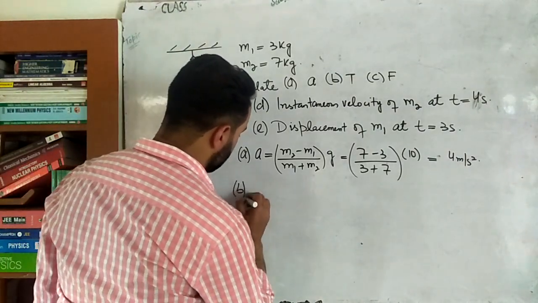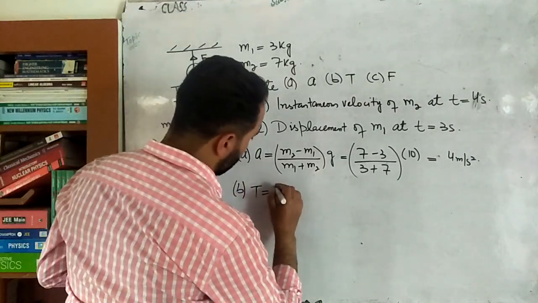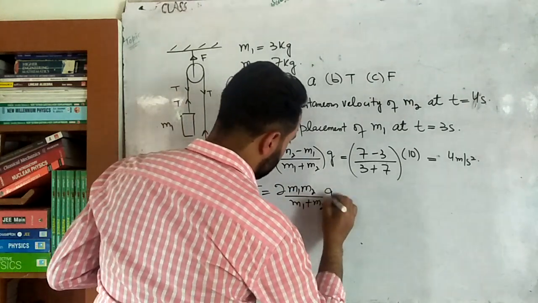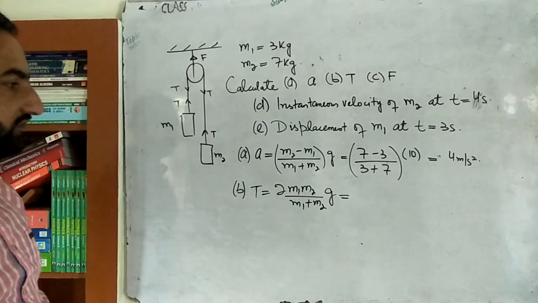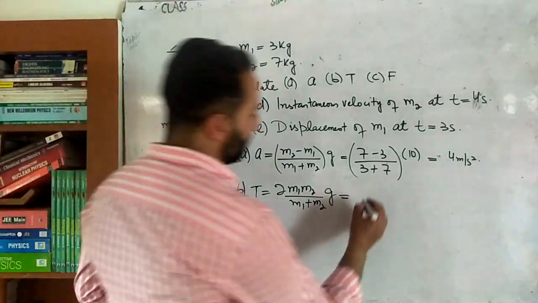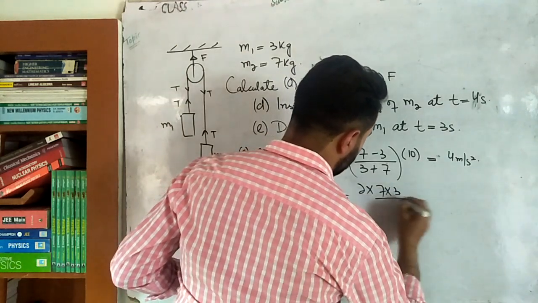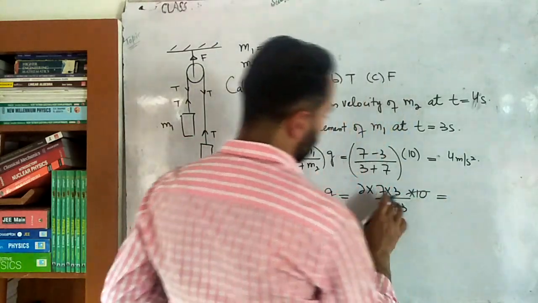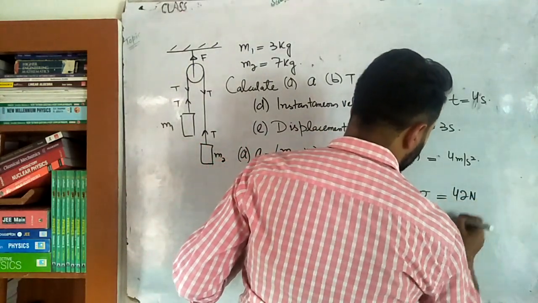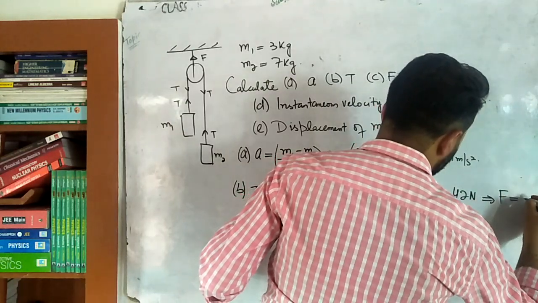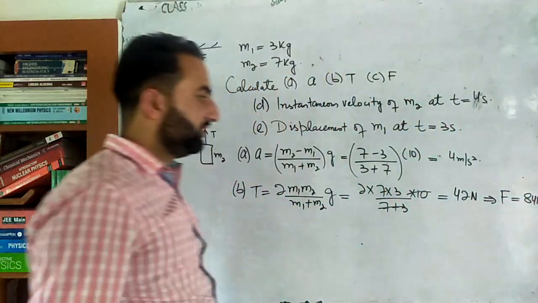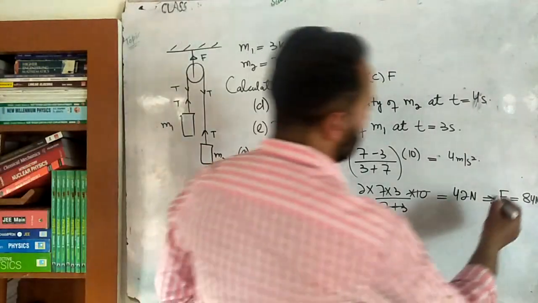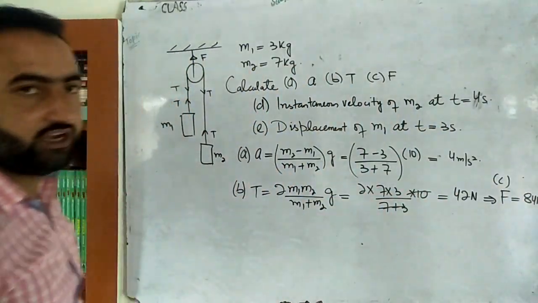Now B part is that we will have to calculate the tension. So it will be twice the product divided by the sum, multiplied by g. याद होना चाहिए. You have to memorize these equations. There is no other way. Okay. So 2 multiplied by 7 into 3, over 7 plus 3, 10. This and this will cancel. So 7 threes are 21, into 2 is 42 Newton. So this implies that the force on the ceiling will be equal to 84 Newton. Simply double this. ठीक है ना बेटा. So we have calculated B part as well as C part. C part is the force on the ceiling, that is this 84 Newton. Simply twice the tension.